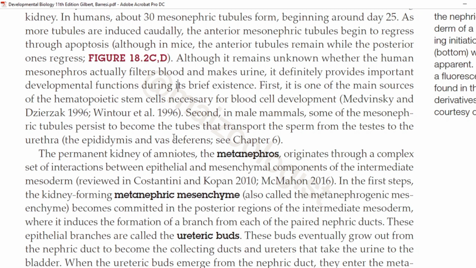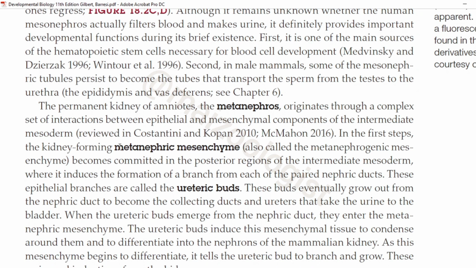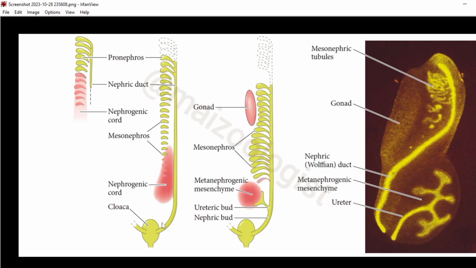Then comes the permanent stage, or the permanent kidney, the third stage, metanephros. The permanent kidney of amniotes, the metanephros, originates through a complex set of interactions between epithelial and mesenchymal components of intermediate mesoderm. In the first step, the kidney-forming metanephric mesenchyme, which is also called metanephrogenic mesenchyme, becomes committed in posterior regions of intermediate mesoderm, where it induces the formation of a branch from each of the paired nephric ducts. Let's get back to the diagram.